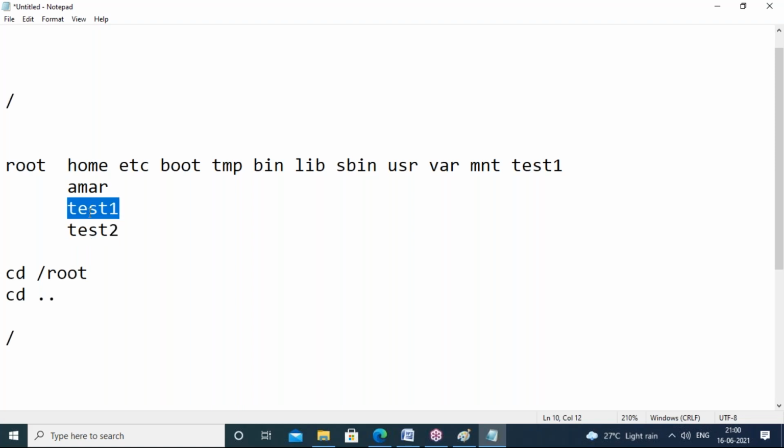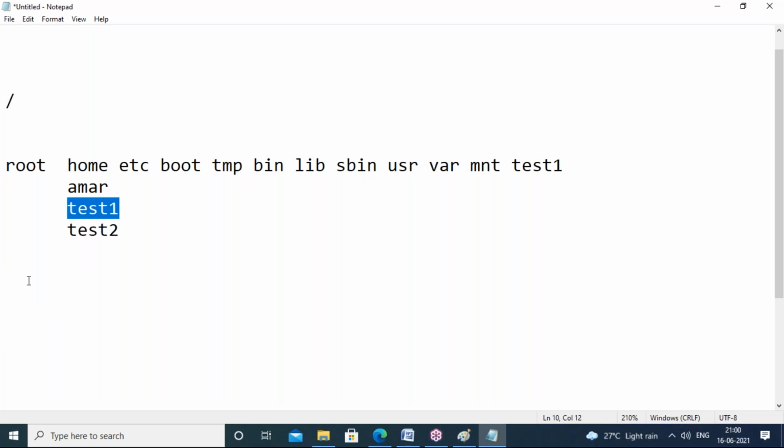Test1. What is the parent directory for test1? Amar. Amar's parent is home. Home's parent is /. So cd .. will take you to the parent directory, guys.